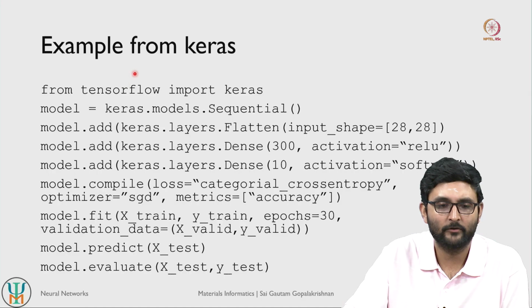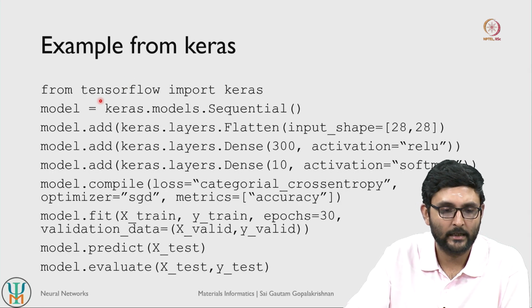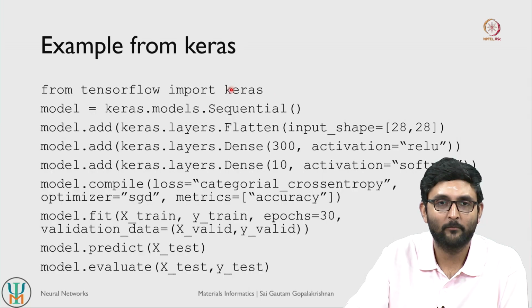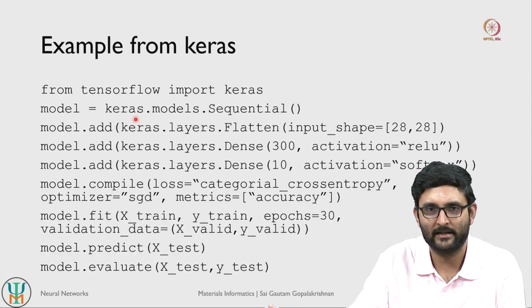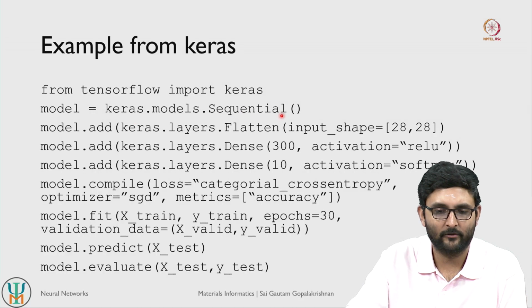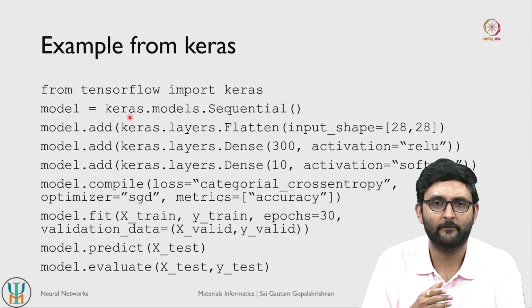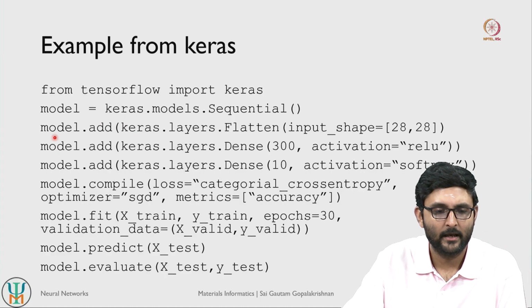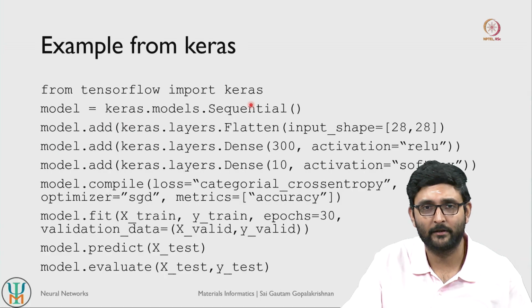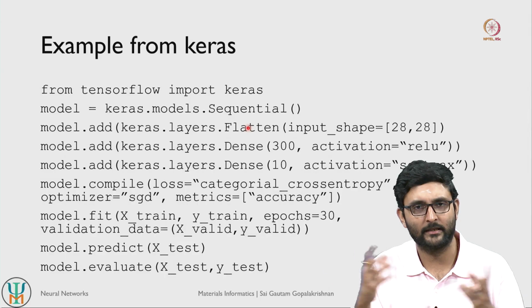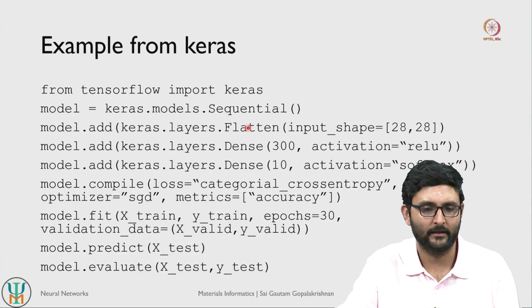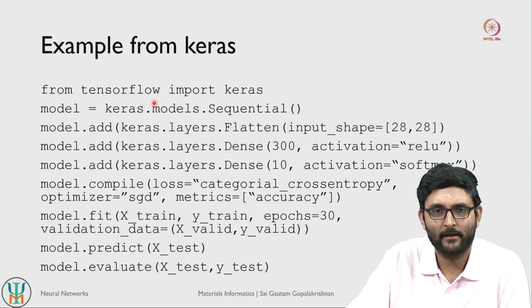So just to give an example of how the syntax looks like, and then we will go to the Jupyter notebook. So Keras is basically a module from this TensorFlow package. So you import Keras first, and then you have to declare, or initialize, the model architecture. So we basically say that it's a sequential MLP, or a simple what we refer to as feed forward neural network. And this is a simple neural network, where we want to connect all the nodes to the other nodes in the previous layer as well as in the next layer, right? So that's what we have in mind here.